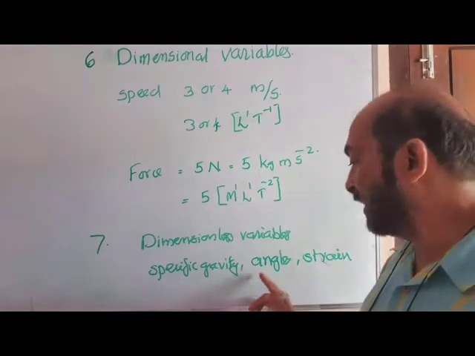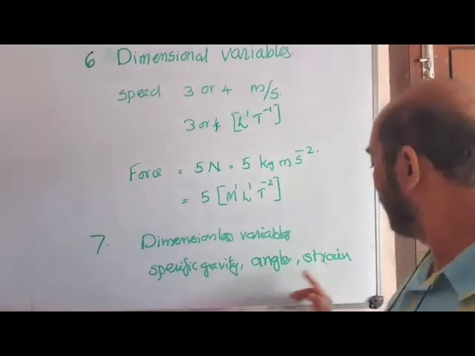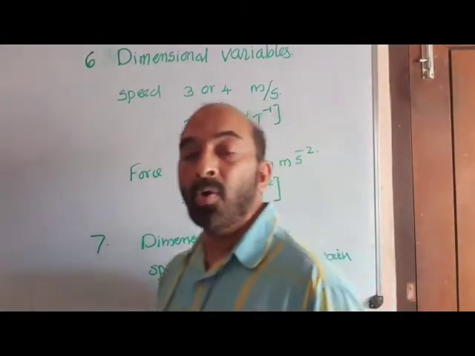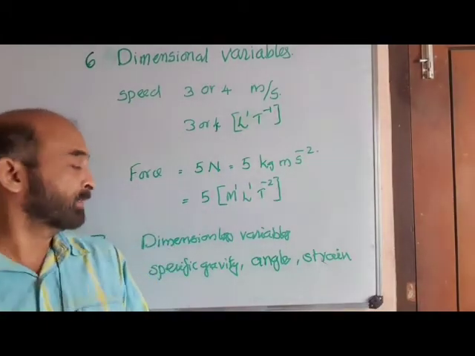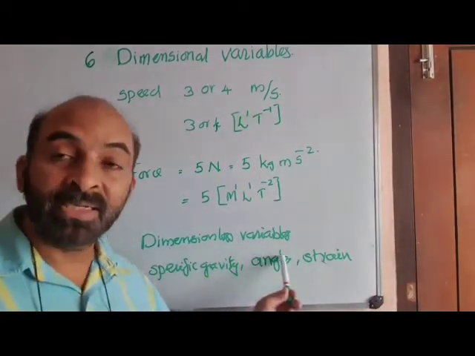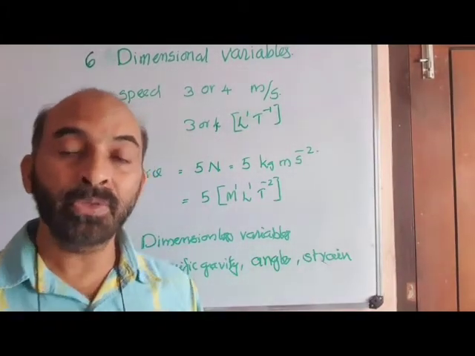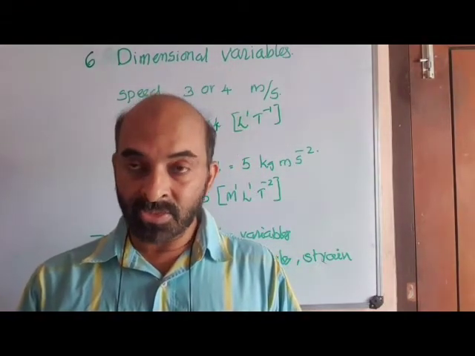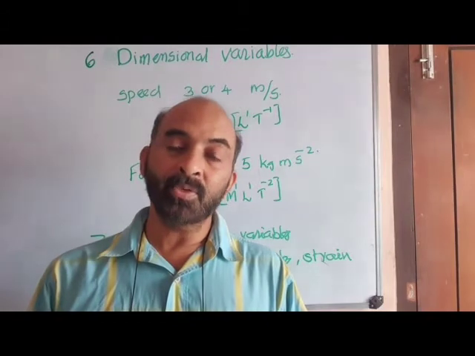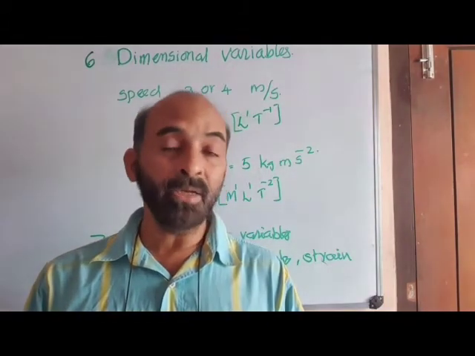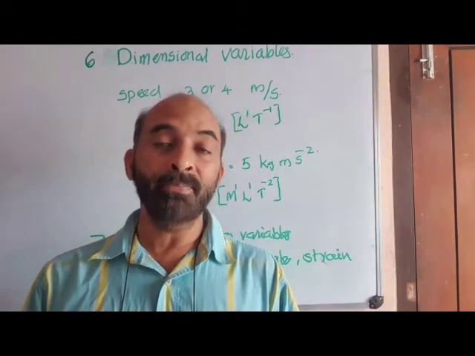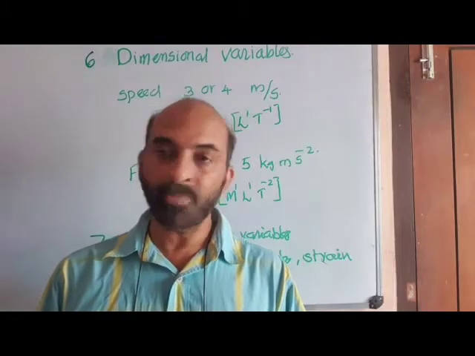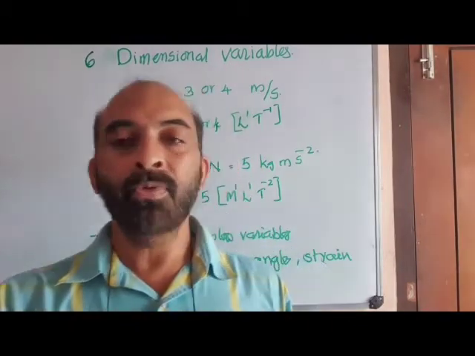Then angle is dimensionless, then strain. All these are examples of dimensionless variables. So now we have an idea regarding dimensional constant, dimensionless constant, dimensional variable and dimensionless variable. Okay, we proceed to the next section.